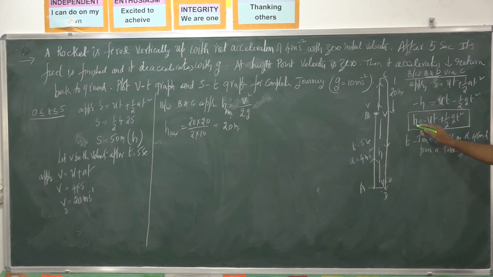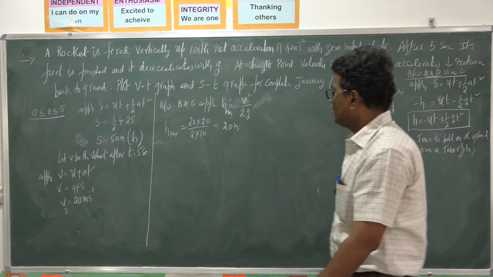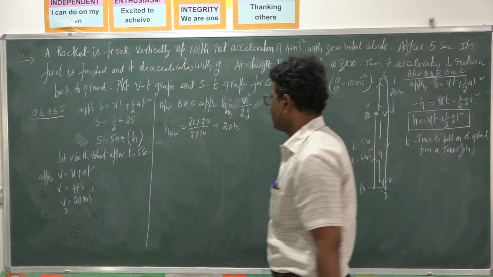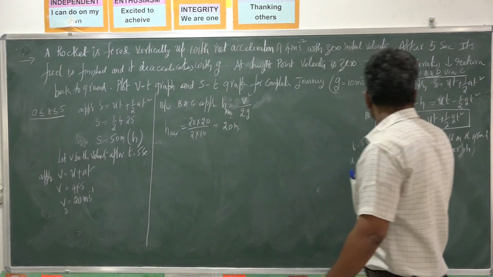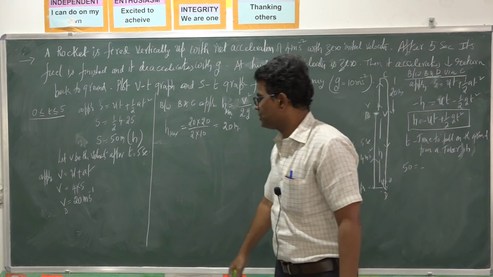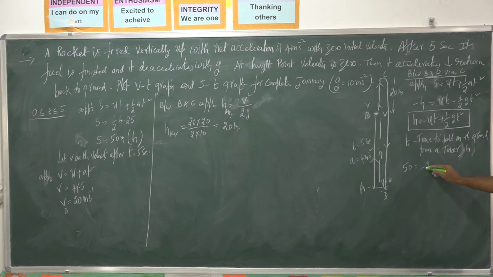So now I am using this formula to calculate the fall down. h is equal to, h is 50 meters, minus u, here velocity is 20, into t, plus half g, let it be 10, into t square.